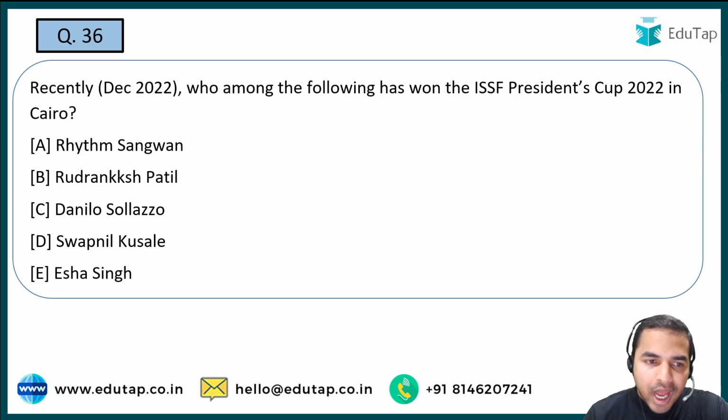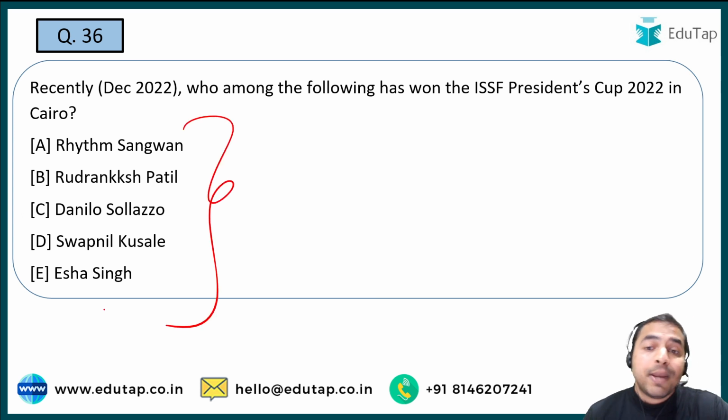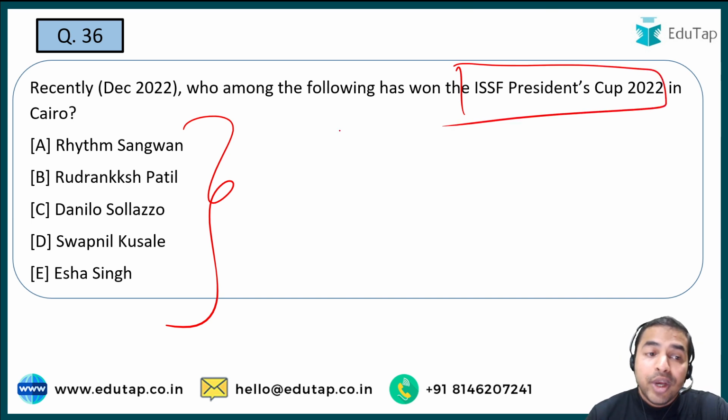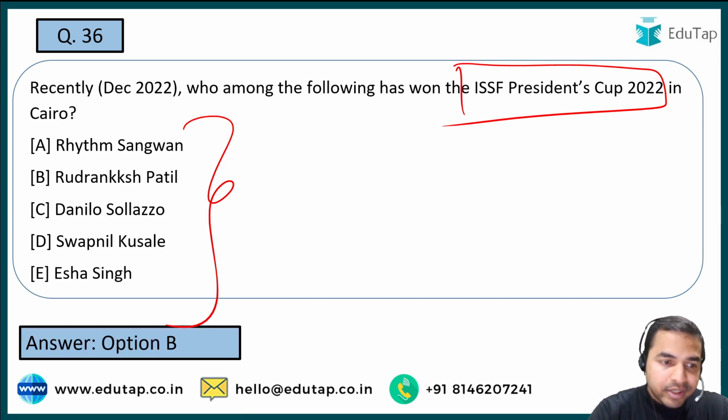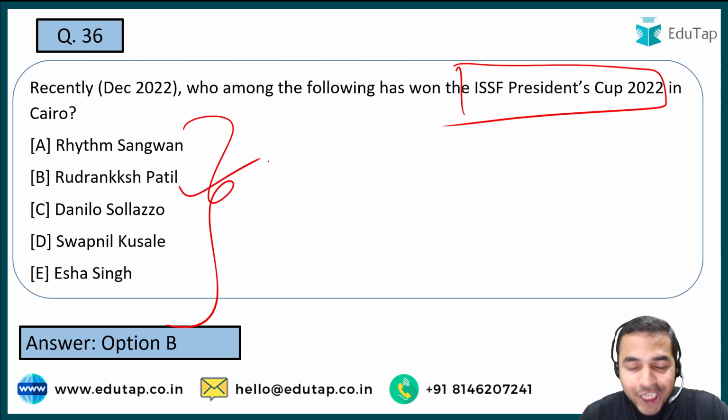Now the next question, आपको यहाँ पर बताना है, you are required to tell me the name of the person who has recently won the ISSF President's Cup 2022 in Cairo. So what is the right answer to this question? What is the name of that person who has recently won the ISSF President's Cup 2022? And here guys the right answer is Rudraksh Patil. So Rudraksh Patil is the right answer.